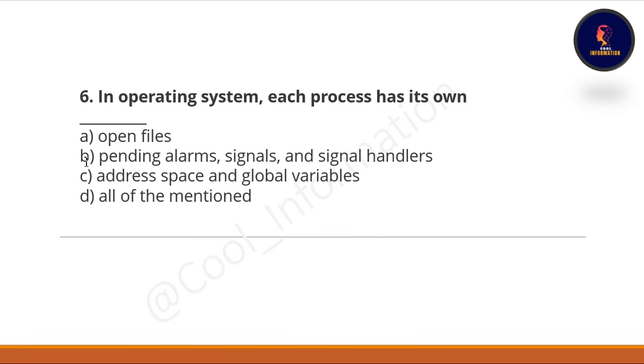Sixth question is, in operating system, each process has its own dash. The options are open file, pending alarm signals and signal handlers, C, address space and global variables, and option D is all of the mentioned. The correct option of this question is D, all of the mentioned.